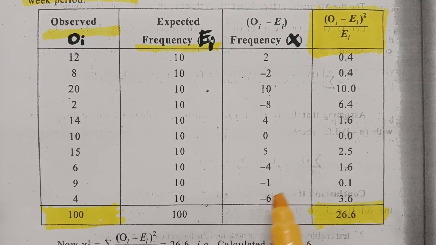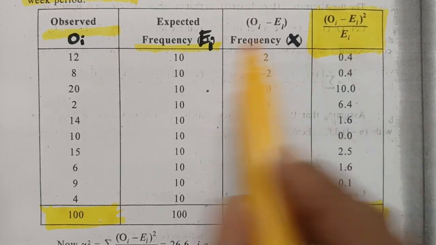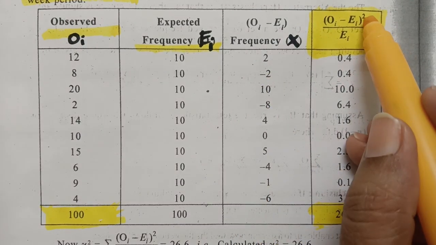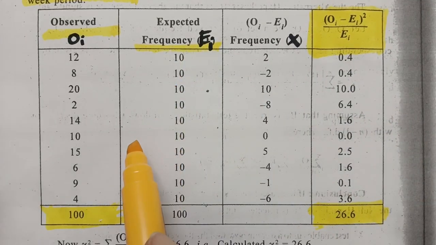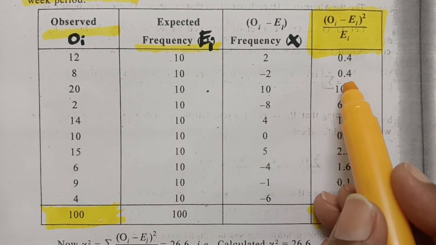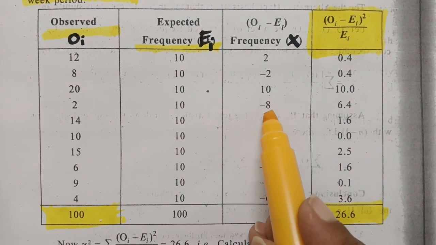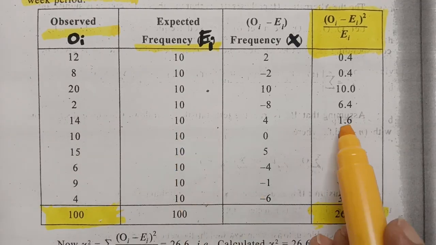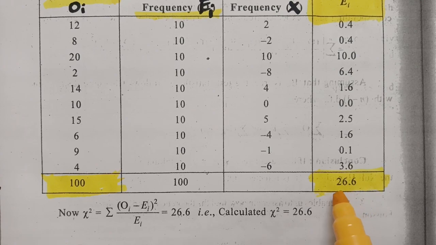So for finding the chi-square test, this is the formula, that is (OI minus EI) whole square by EI. OI is the observed frequency, EI is the expected frequency. This is the table here. So we have to make the square, that is 2 square divided by, again, the expected frequency 10. That is 4 by 10, which is equal to 0.4. And the next one is minus 2 square divided by 10, that is 0.4. 10 square divided by 10, which is equal to 10, minus 8 whole square divided by 10, the value here is 6.4. 4 square divided by 10, that is 1.6. So we have to fill this column, and after making addition, we got the value as 26.6.